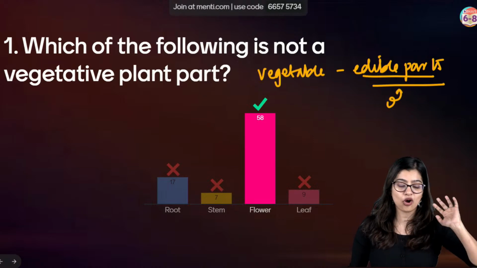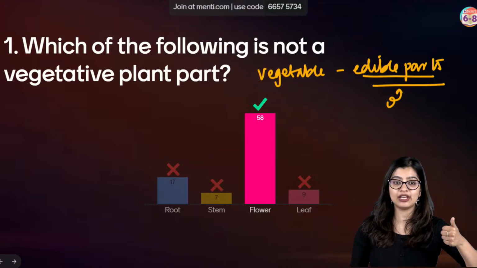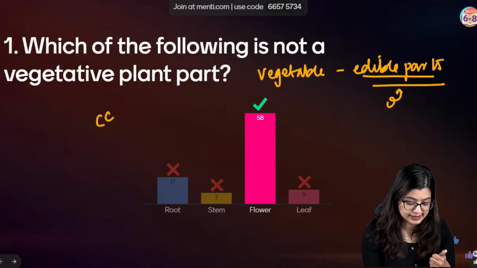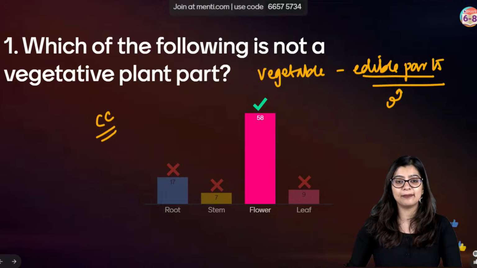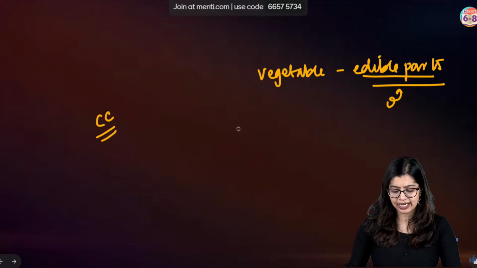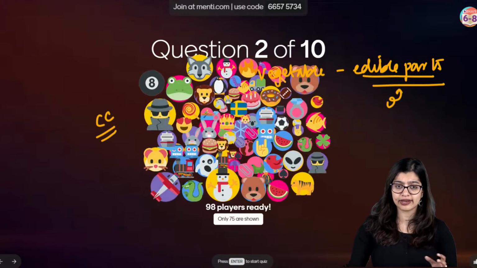So now I hope we are clear. Yes? I hope we are all clear with this concept. Shall we all move on? Can you give me a quick CC in the live chat to let me know that we are good to go? Amazing.